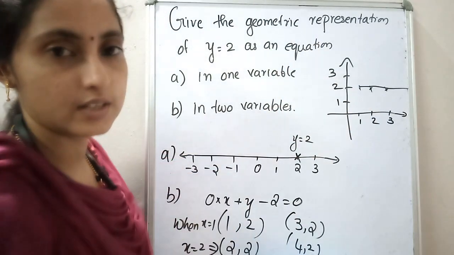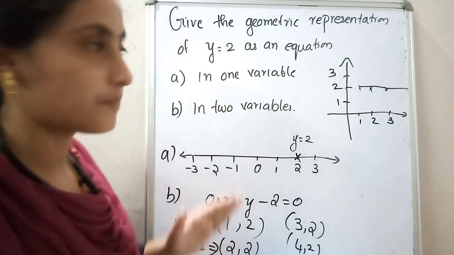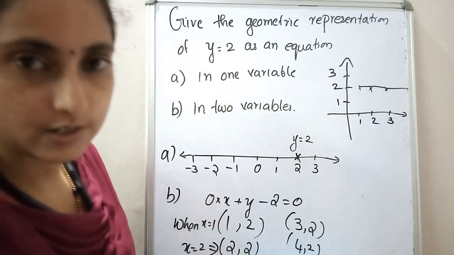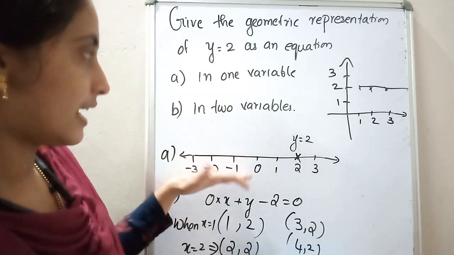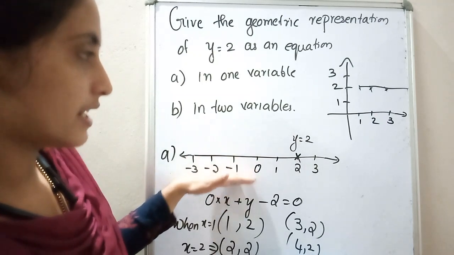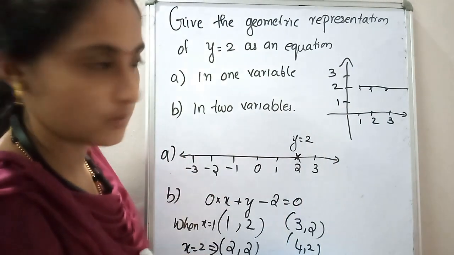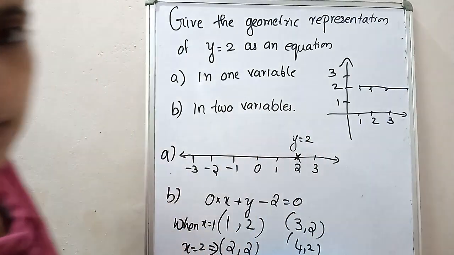Then you have to draw the graph. This question you have to do in your graph book. Write the question in your graph book and do it. This is the geometric representation of the equation in one variable. This is the geometric representation of the equation in two variables. Hope you are clear on this question. We will move to the next question.